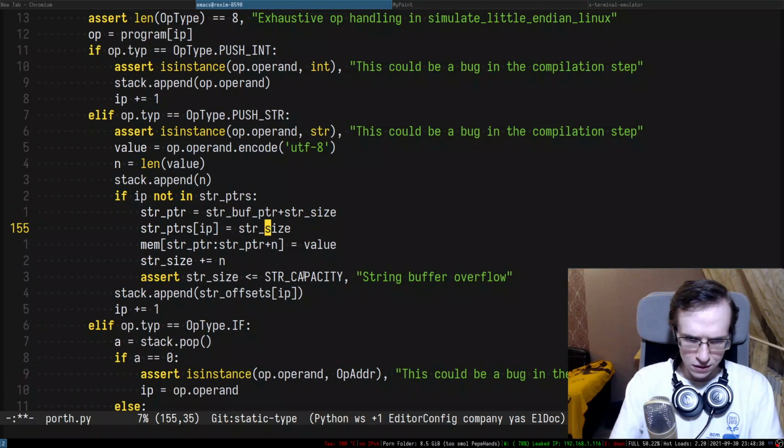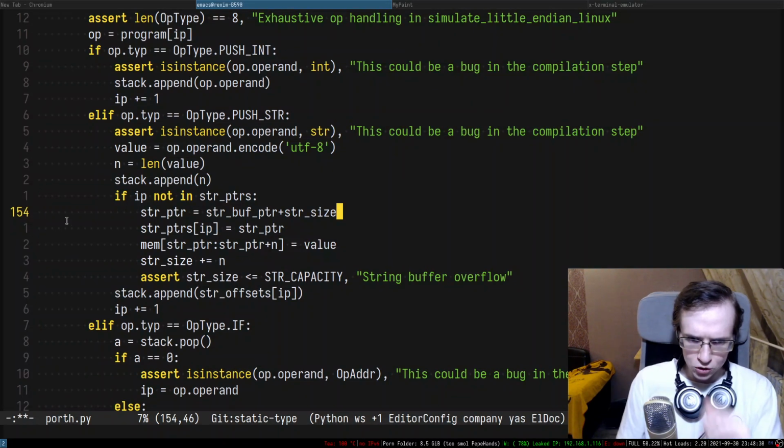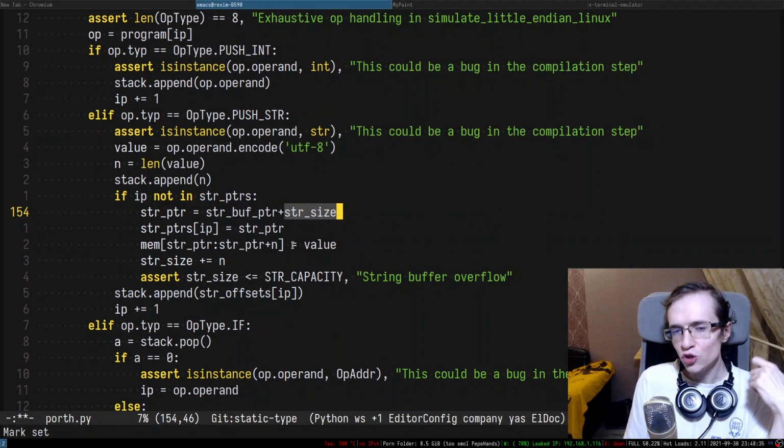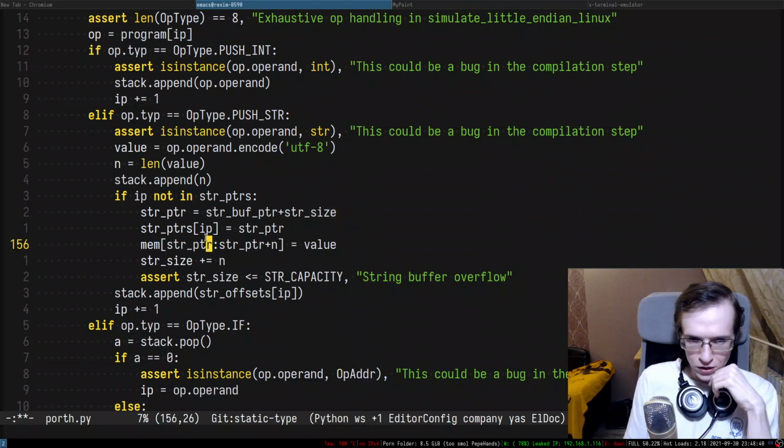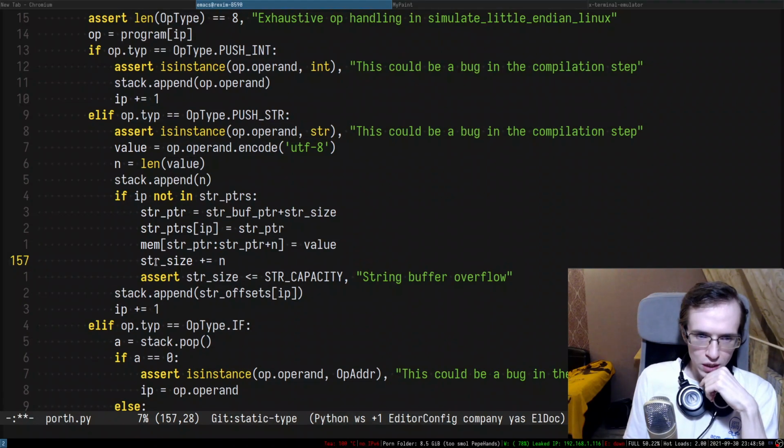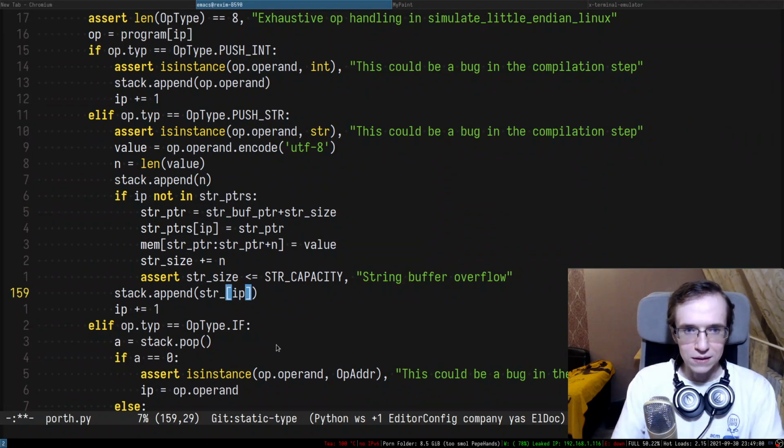All right. So this is where the buffer starts, this is where the buffer ends, and this is where the new string will start, essentially. Then we associate this string pointer with the instruction pointer, and then we put the data at that specific place. And then we increment the string size by the size of this thing. We'll also double check that we didn't overflow this entire stuff. And then we append the pointer that we just put into that table.